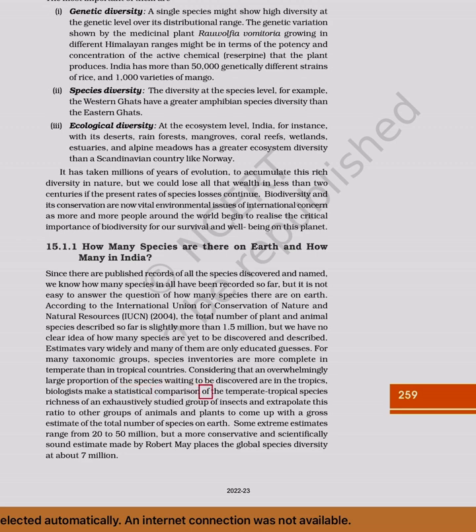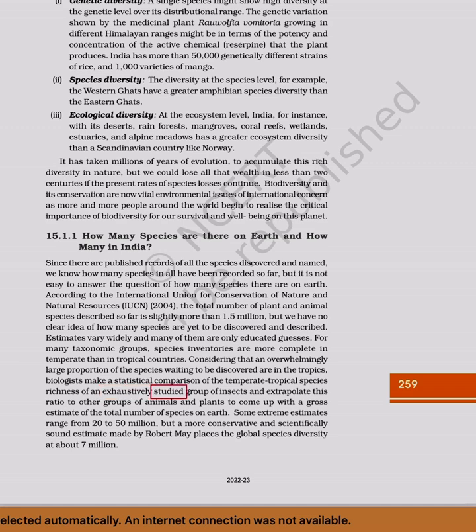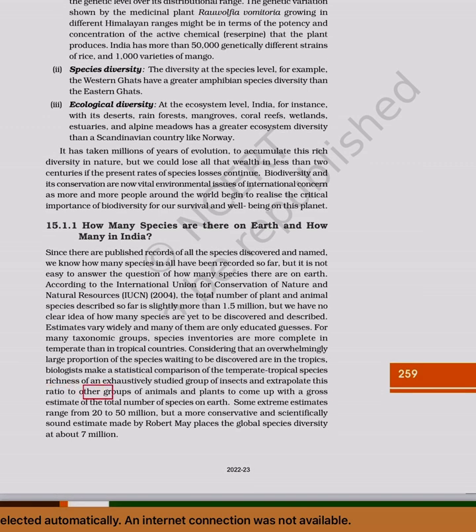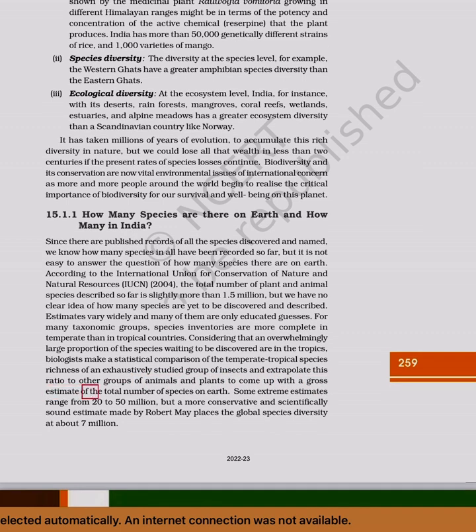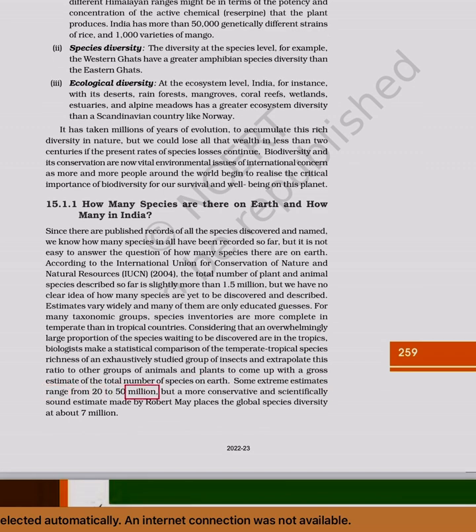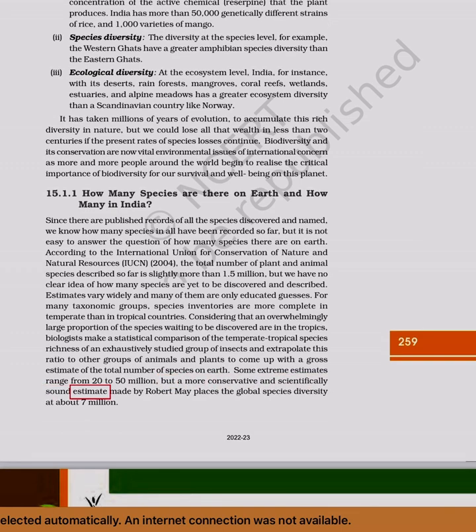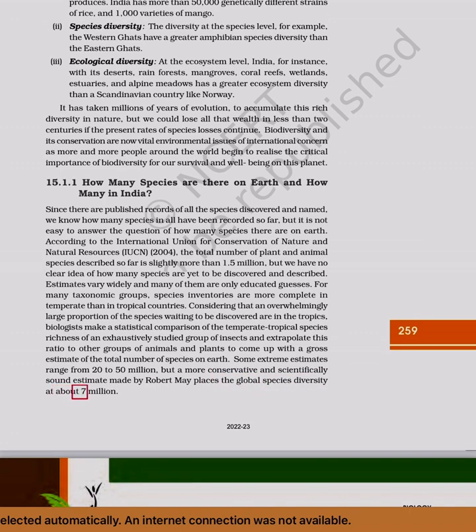statistical comparison of the temperate and tropical species richness of an exhaustively studied group of insects and extrapolate this ratio to other groups of animals and plants to come up with a gross estimate of the total number of species on Earth. Some extreme estimates range from 20 to 50 million. But a more conservative and scientifically sound estimate made by Robert May places the global species diversity at about 7 million.